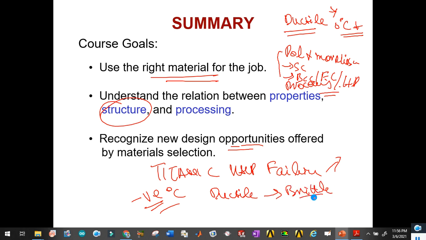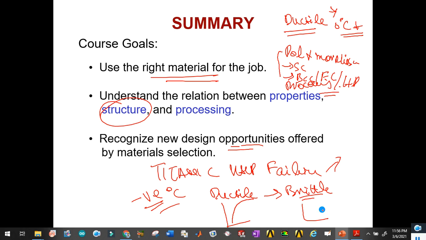You people know that brittle materials normally fail if they absorb a high amount of energy. When we look at the stress to strain curve in order to understand the failure of the material, ductile materials show necking and then this kind of failure, whereas brittle materials do not show any kind of deformation.